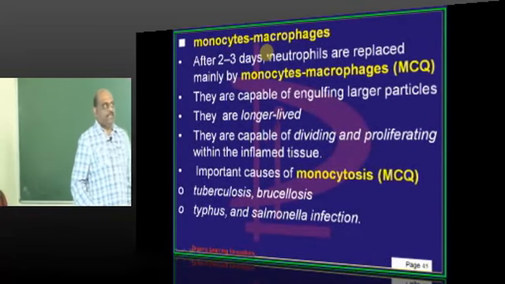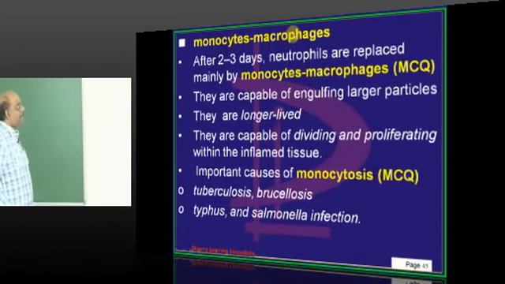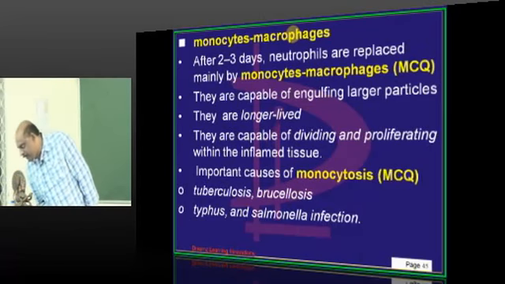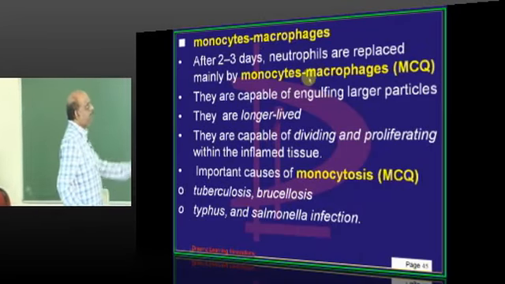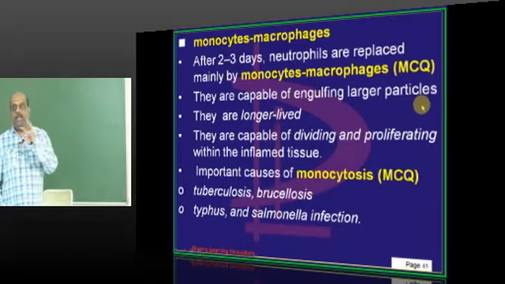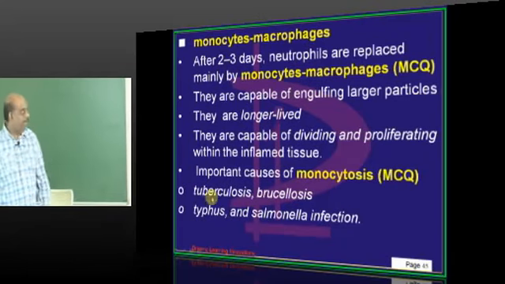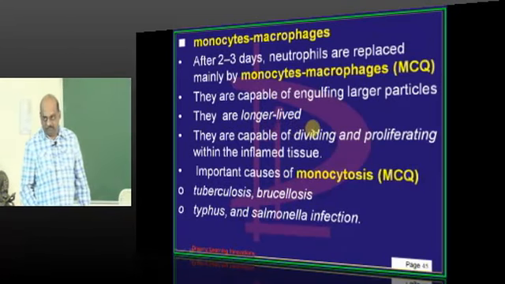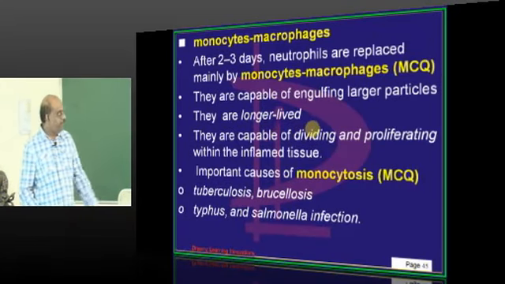After 2 to 3 days, the neutrophils are replaced by the monocytes and macrophages, which needs to be remembered. These monocyte macrophages are able to engulf larger particles, and they are longer lived, unlike the neutrophils.